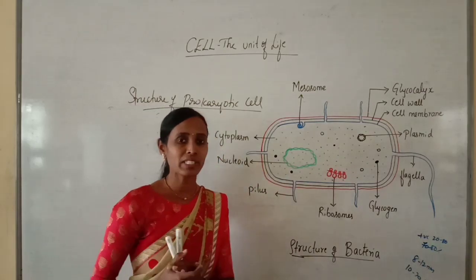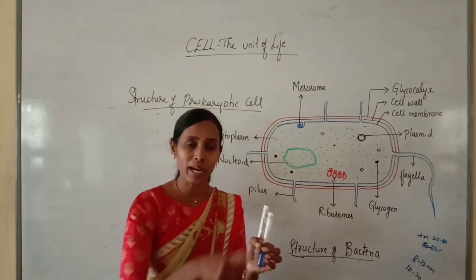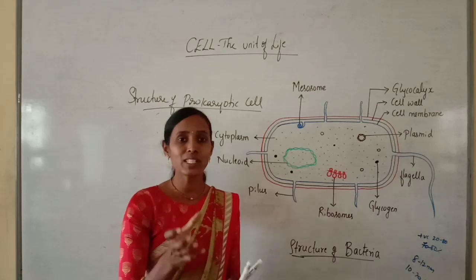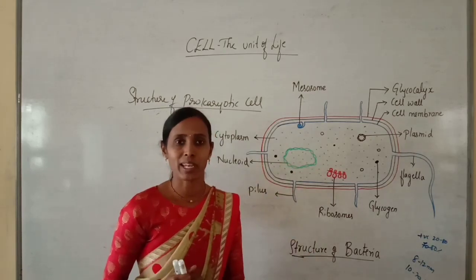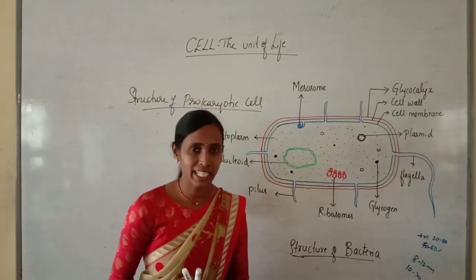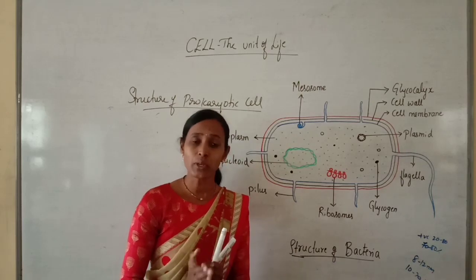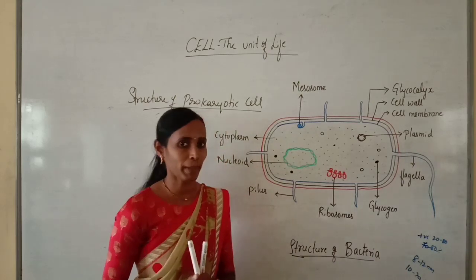In the previous classes I told you, if genetic material is surrounded by a nuclear membrane, that is called a true nucleus, but here no such nuclear membrane can be seen. That's why the DNA is called naked DNA. The genetic material, which is DNA, is present, but it is not enclosed by the nuclear membrane.